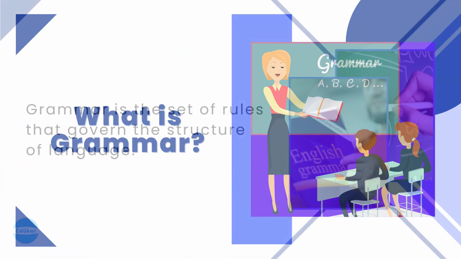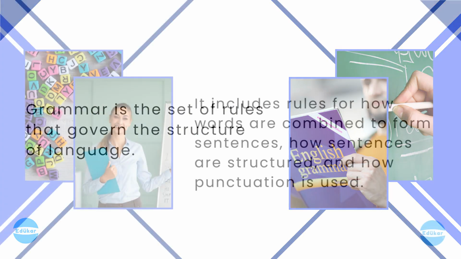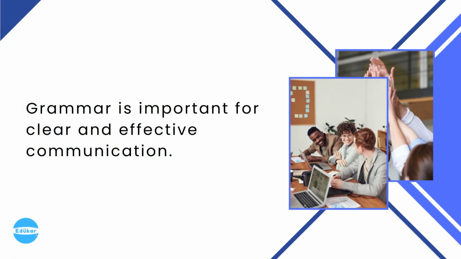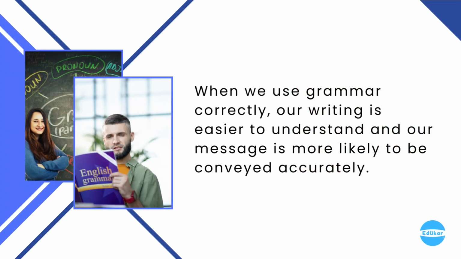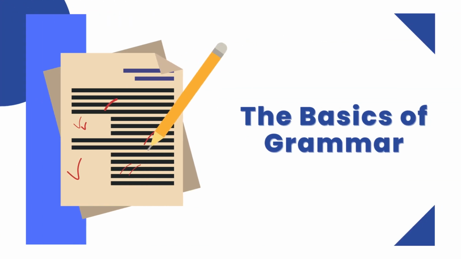What is grammar? Grammar is the set of rules that govern the structure of language. It includes rules for how words are combined to form sentences, how sentences are structured, and how punctuation is used. Grammar is important for clear and effective communication. When we use grammar correctly, our writing is easier to understand and our message is more likely to be conveyed accurately.